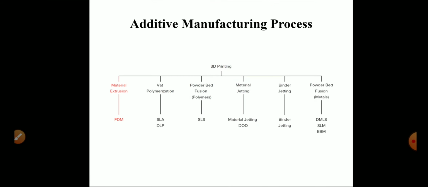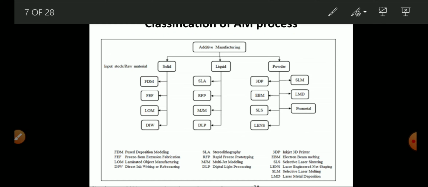Now the classification. It depends upon the material properties, like solid, liquid or powder. Different types of additive manufacturing processes are divided according to whether the material is in the solid state, the liquid state, or the powder state.